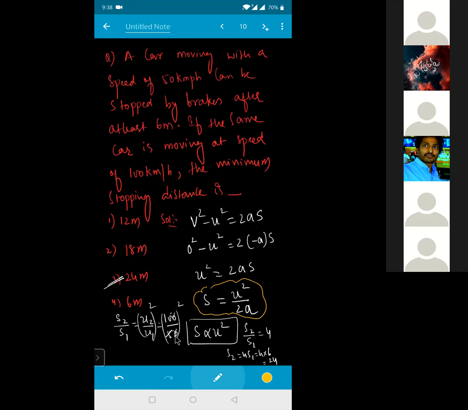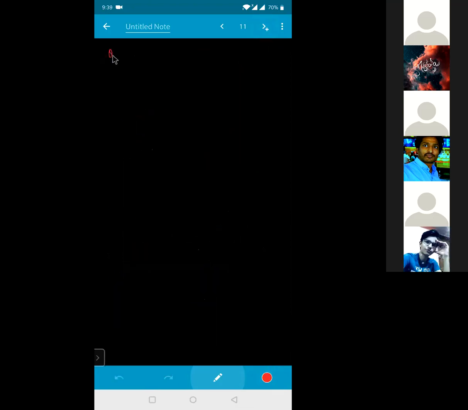u2 is 100, u1 is 50. So this will be equal to 5 ones, 5 twos, that is, 2 square, which is nothing but 4. So S2 is equal to 4 times S1. S1 is already given in the problem as 6 meters. So 4 into 6 is equal to 24 meters. Is it clear for everyone? Yes, sir, clear. Yes. Next question, beta.